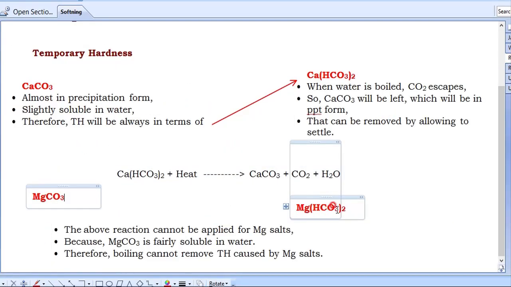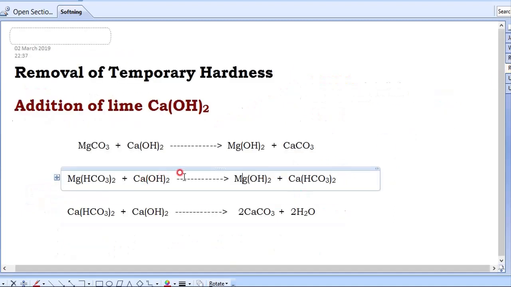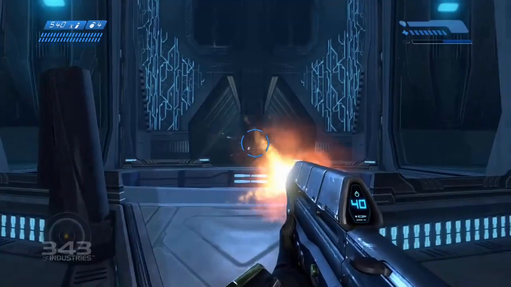Then coming to Mg(HCO3)2, take this Mg(HCO3)2 and add some lime to that, and it will convert into Mg(OH)2, a precipitate that settles at the bottom. Remove it.